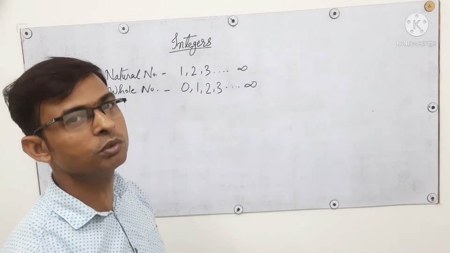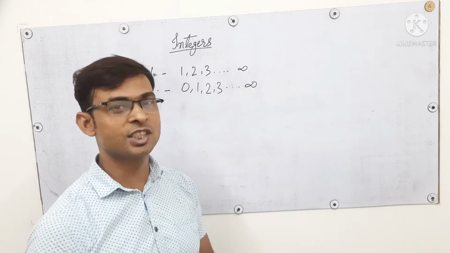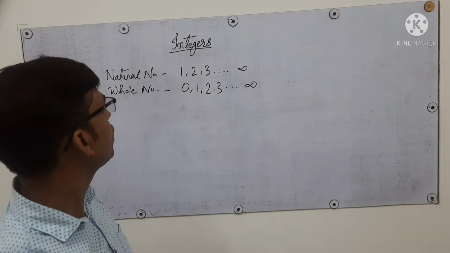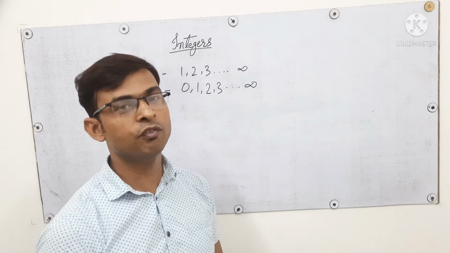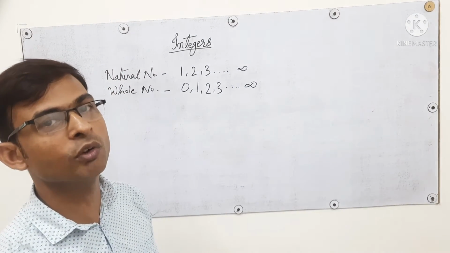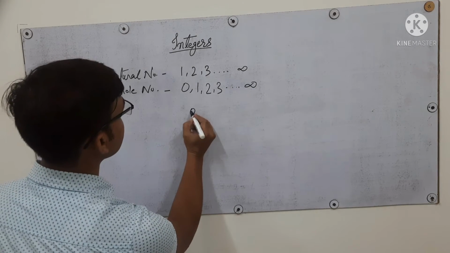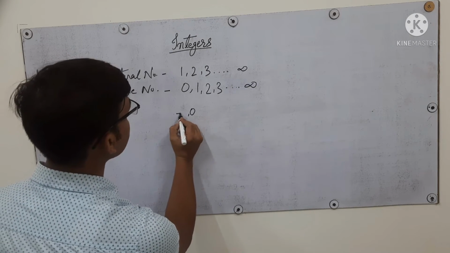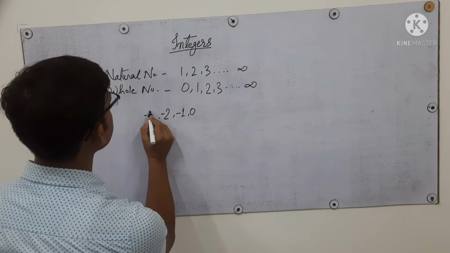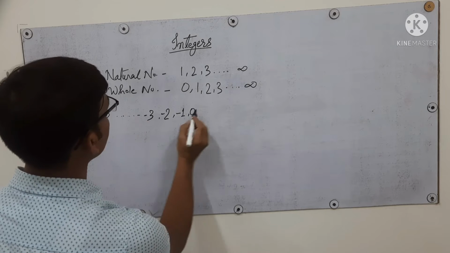If we ask anyone what comes just after 0, anyone can say after 0 it is 1, 2, 3. But the problem starts with what comes just before 0. Many of them don't know what comes before 0. So here we understand it: before 0 we write -1, -2, -3, and these numbers can also go up to infinity.